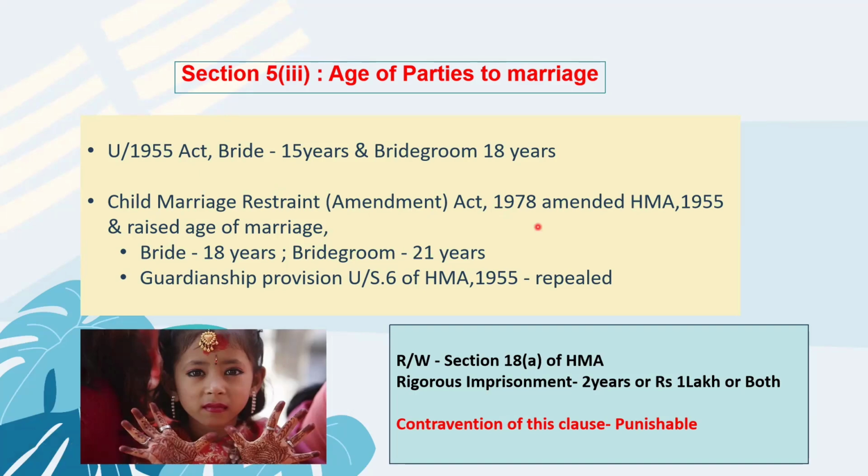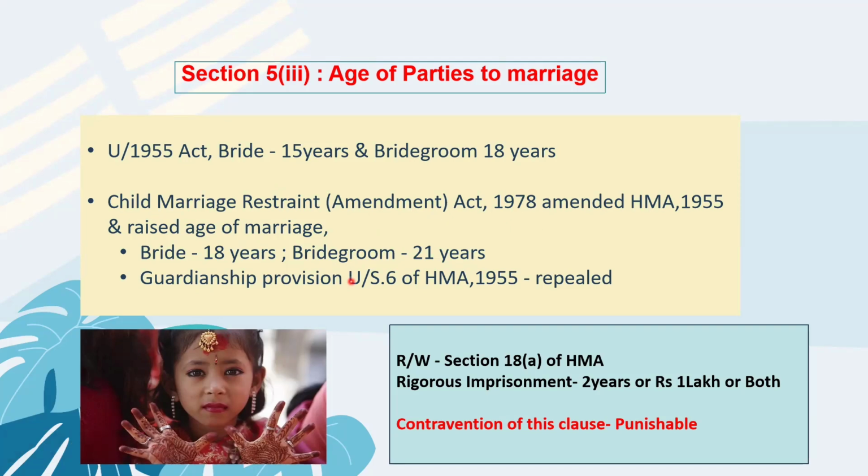And they raised the age of marriage. The bride's age was increased to 18 years and the bridegroom's age was increased to 21 years. This Act also repealed the guardianship provision under Section 6 of the Hindu Marriage Act. It was mentioned that the consent of the guardian was required for entering into a marriage. So that was repealed completely.